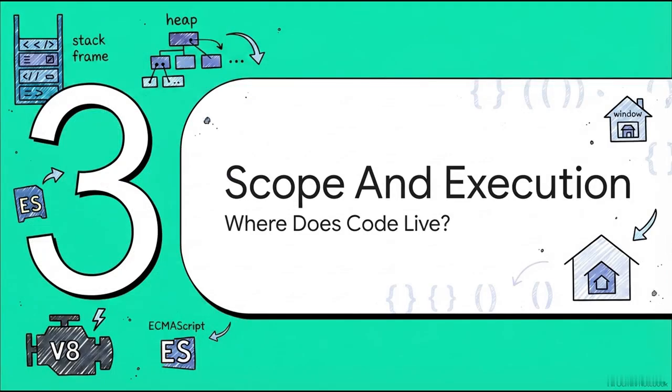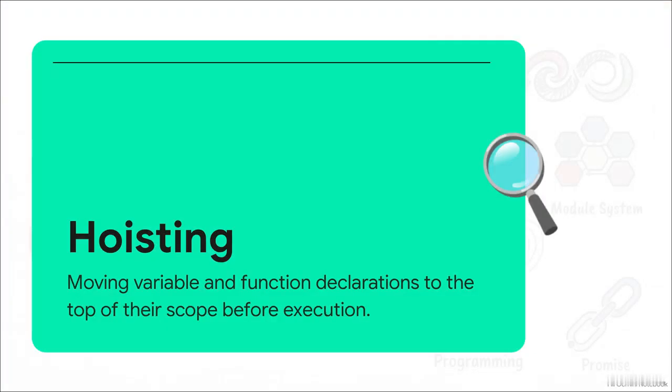All right, moving on to section 3, scope and execution. Where does your code actually live? So we're shifting away from just typing syntax now, and we're diving into the invisible world of how the JavaScript engine actually reads your code. We've got to talk about hoisting. This is easily one of the most notoriously confusing quirks in all of JS. Hoisting is the exact reason why sometimes you can run a function or use a variable on line 1 even if you didn't actually write it out until line 10.